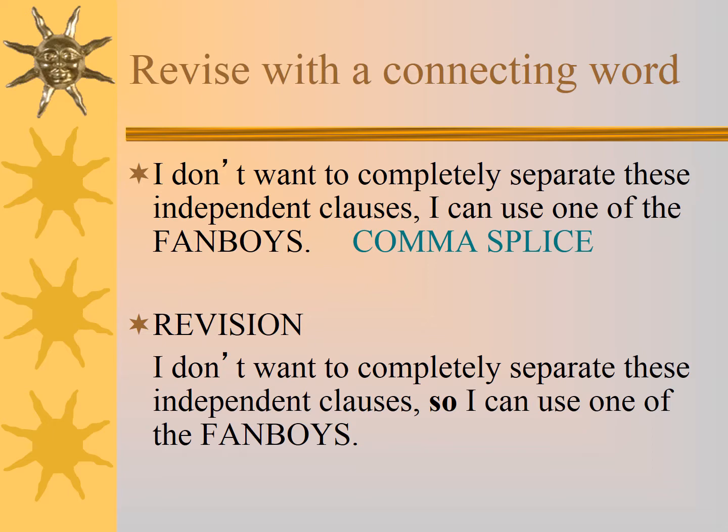So here it's a comma splice. The comma is too weak to separate the two independent clauses. But look here, one of the coordinating conjunctions was added directly after the comma. Okay, now the separation happens. No comma splice anymore in the sentence.